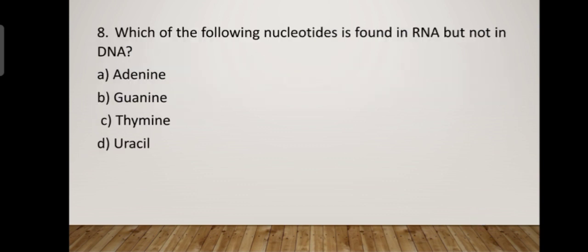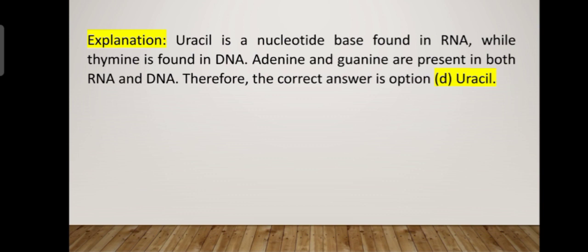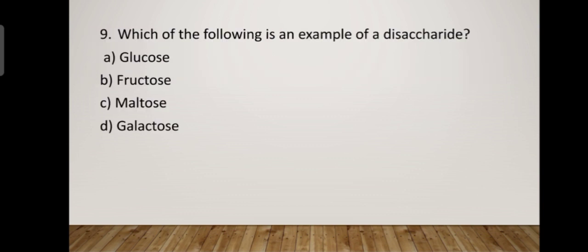So, next question, which of the following nucleotides is found in RNA but not in DNA? The answer is very simple. Adenine, guanine, thymine, uracil. Answer is uracil. Uracil is a nucleotide base found in RNA while thymine is found in DNA. Adenine and guanine are present in both DNA and RNA. Therefore, the correct answer is uracil. Next question, which of the following is an example of a disaccharide? Glucose, fructose, maltose, and galactose.